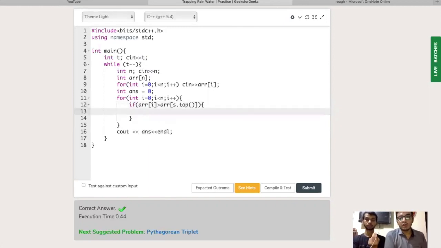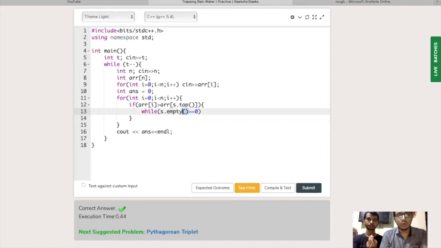If the element we are iterating through is greater than the top of the stack, we start to pop elements from the stack. We pop until the stack is completely empty, so s.empty() equals false.